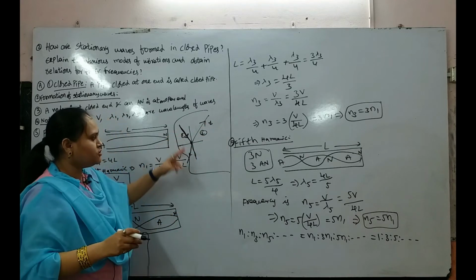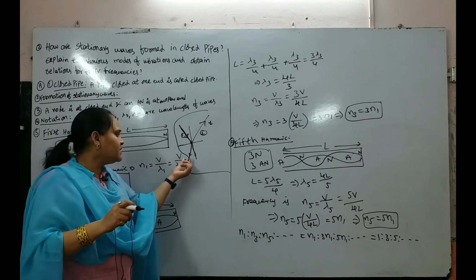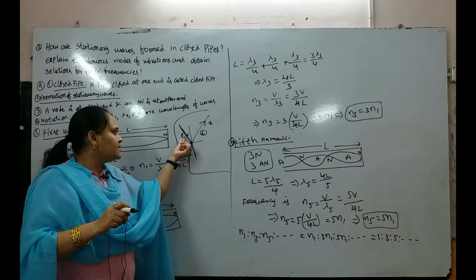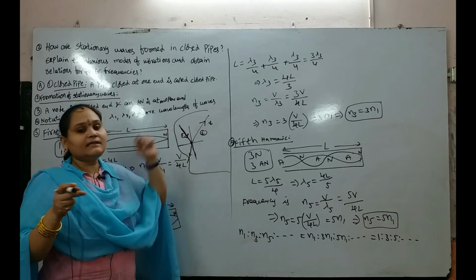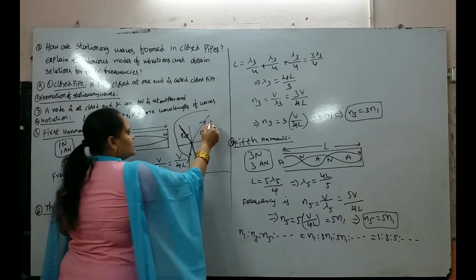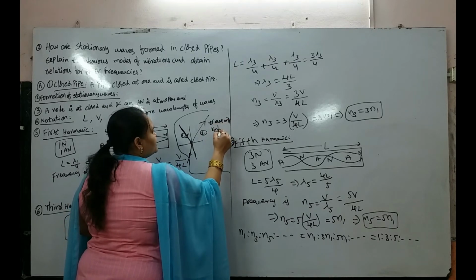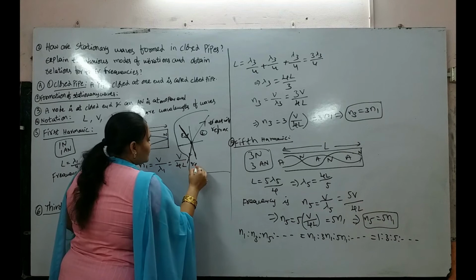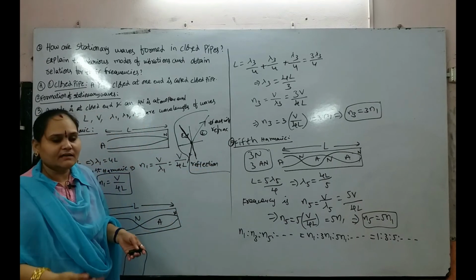The incident and reflected rays are both in the same medium, that is the reflection. The wave going into another medium is nothing but transmission or refraction. This is the difference between reflected, incident and transmitted.